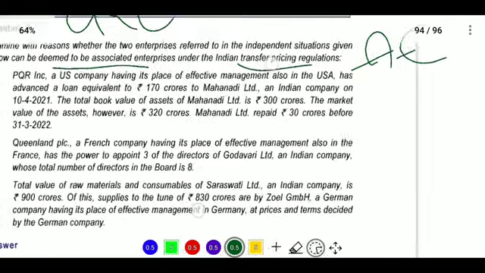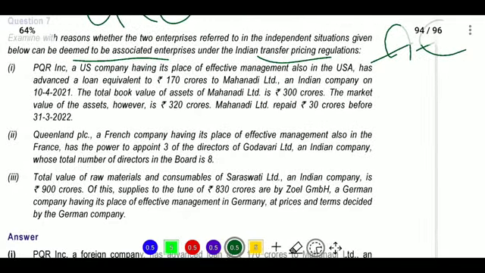So first we will see PQR incorporation. There are some transactions, if they are associated enterprises, or we will provide. Two enterprises were provided for independent transactions. Below can be deemed to be associated enterprise under Indian transfer pricing regulations. So we will see regulations. As per regulations, for transactions there, then it will be treated as associated enterprise.